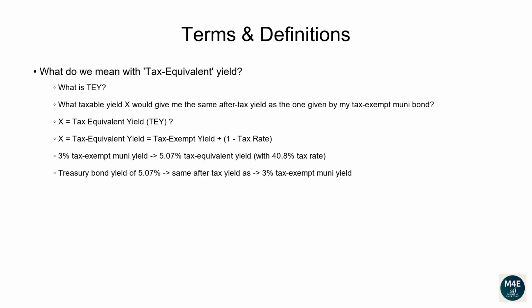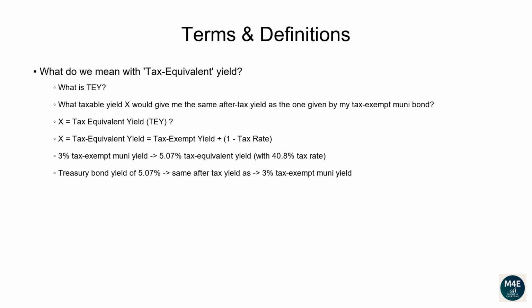This X is what is usually called tax-equivalent yield, TEY, and it shows what a taxable bond would need to yield to match the muni's tax-free return. The formula to compute the tax-equivalent yield is given by muni tax-exempt yield divided by 1 minus tax rate.